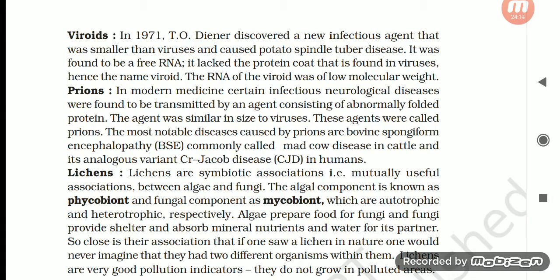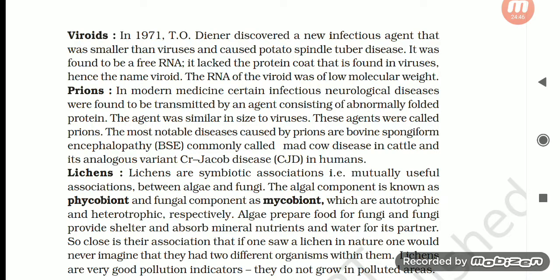Prions. In modern medicine, certain infectious and neurological diseases are found to be transmitted by an agent consisting of an abnormally folded protein. The agent was similar in size to viruses. These agents were called prions. The most notable diseases caused by prions are bovine spongiform encephalopathy (BSE), commonly called mad cow disease in cattle, and its analogous variant Creutzfeldt-Jakob disease (CJD) in humans.